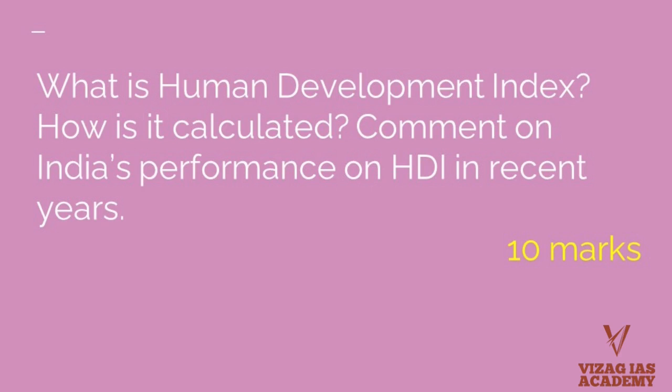They have something called a minimum value and a maximum value that is considered. The minimum value is 20 years, and the maximum value is 85 years. We'll see how these are used when we see how it is calculated. Then we have education. Under education, there are two indicators: expected years of schooling and mean years of schooling.